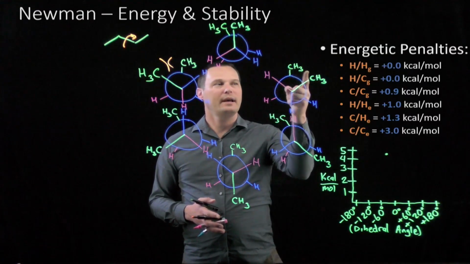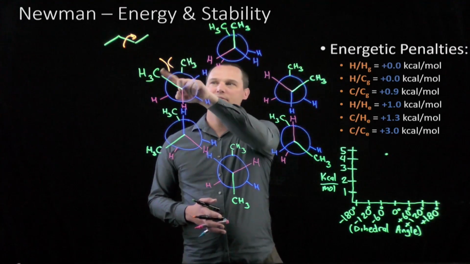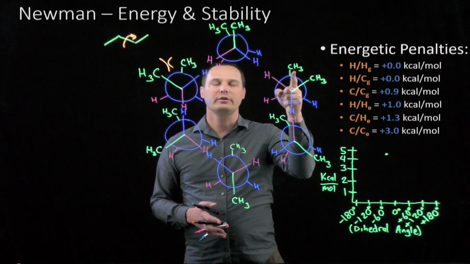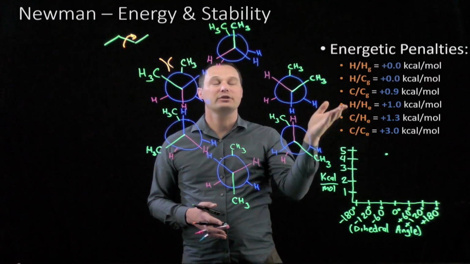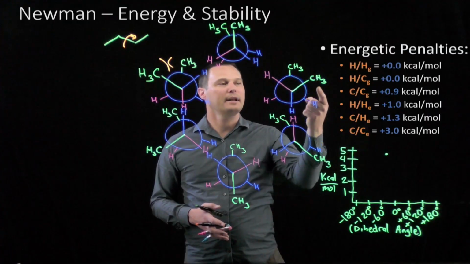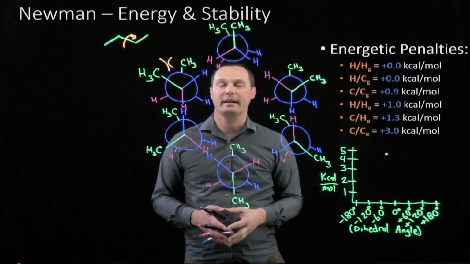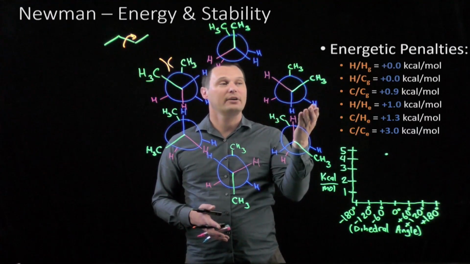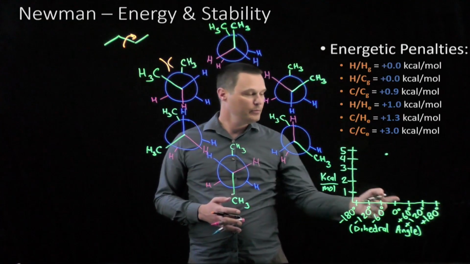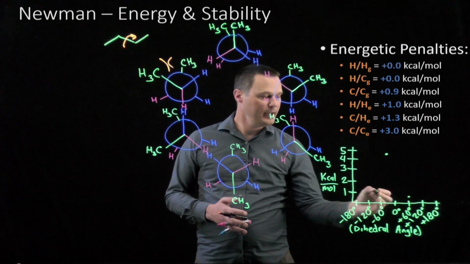For this structure here, now the carbons are 60 degrees dihedral angle. This would be like positive 60 degrees, and this one would be like negative 60 degrees dihedral. In this structure, we have a carbon-carbon Gauche interaction. A carbon-carbon Gauche interaction adds 0.9 kilocalories per mole of energetic penalty. The remaining interactions are carbon-hydrogen Gauche and hydrogen-hydrogen Gauche, and if we look at our list, those don't add any energetic penalties. The only penalty in this staggered Newman projection is the carbon-carbon Gauche at 0.9 kilocalories per mole. So for both the positive 60 and the negative 60, we can add a data point at 0.9 kilocalories per mole.